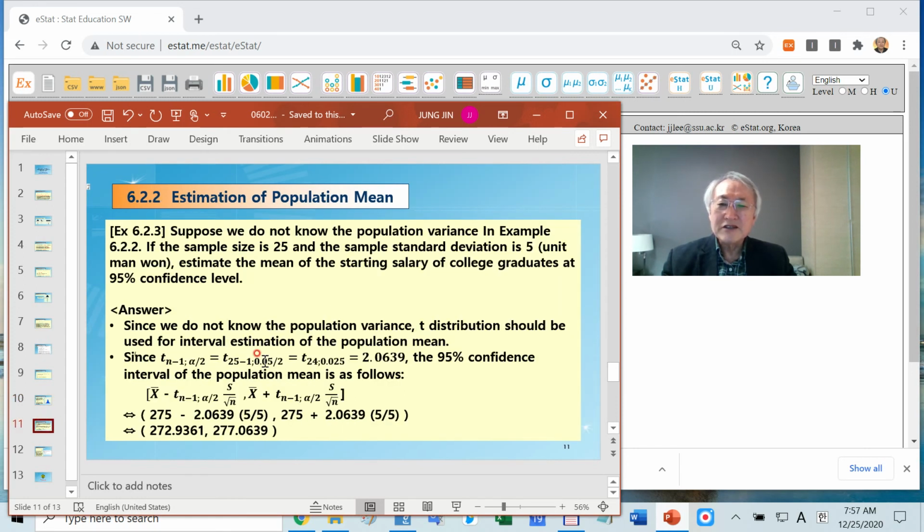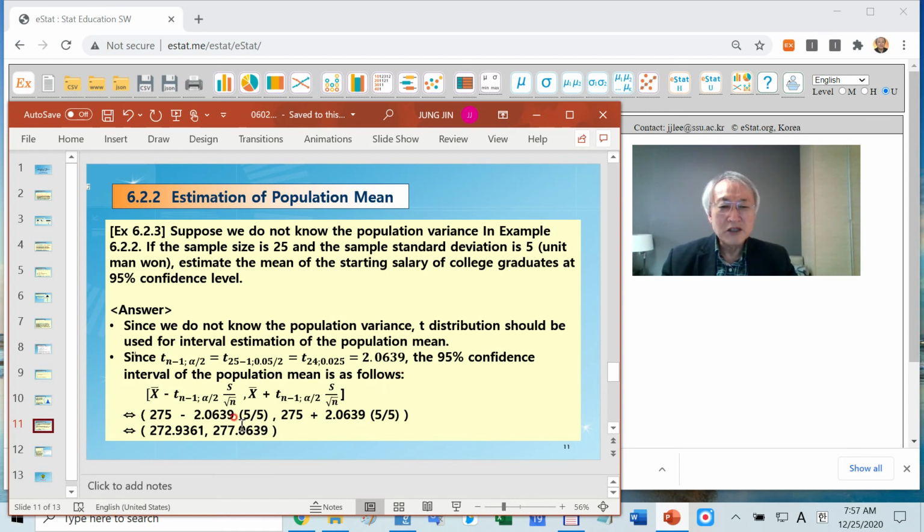Let's practice an example. In the previous example, suppose you know the sample standard deviation. What's the change? You need to look up the T25 minus 1 distribution, T24, and then the center point. Therefore, the corner point is 2.5. You have to look up this value. That's this one. Remember, it was 1.96 in case of the standard normal. It is a little wider distribution than standard normal.